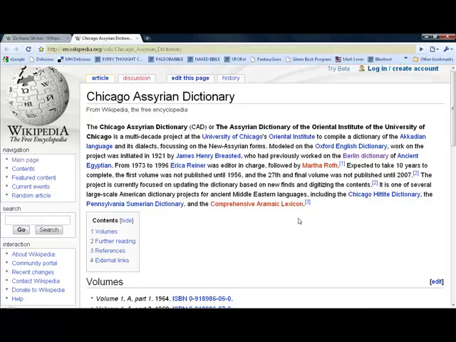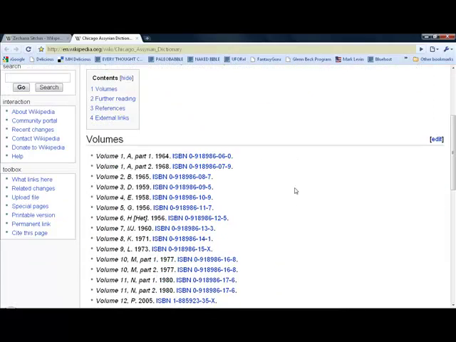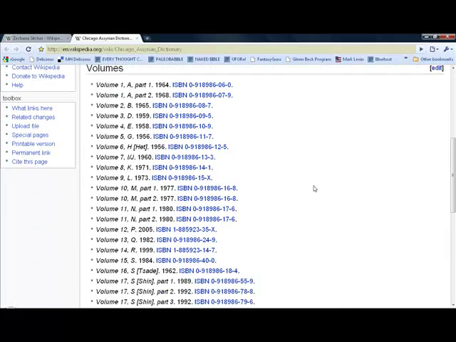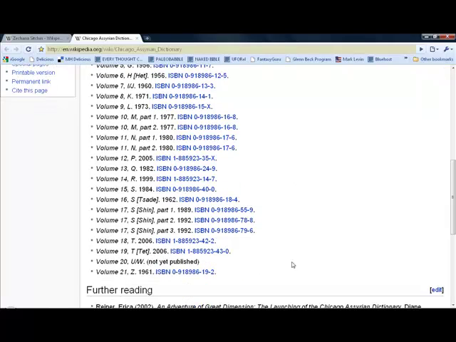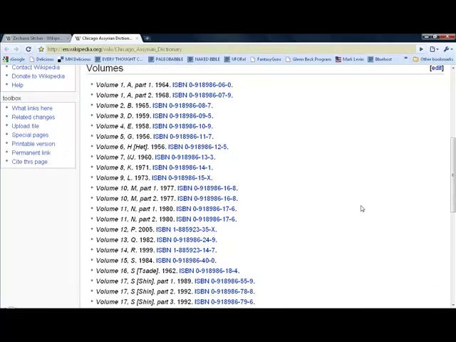Now, the CAD, as it's known to scholars, is 21 volumes, and it was begun in 1921. Scholars from all over the world for the last, well, since 1921, we'll just say 90 years, have been contributing to the CAD. The CAD is almost complete. You'll notice down here volume 20 is not yet published, although the material for that has been assembled. But the CAD basically tries to account for all of the words in Akkadian and their Sumerian counterparts, naturally, in the entries, that exist in any text anywhere that is known. That's why it's taken 90 years.